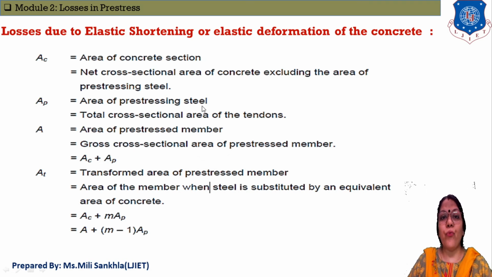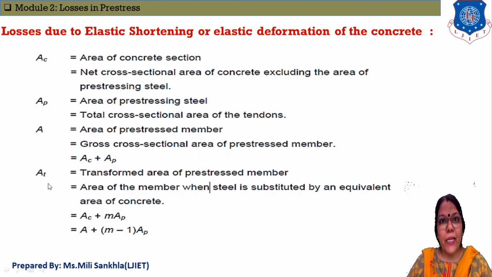That is the full form of the terms that we use in calculation of losses due to elastic shortening in pre-stressed concrete structure. Then A is equal to the gross area of pre-stressed member. A is equal to the summation of AC, the cross-section area of concrete, and AP, the area of pre-stressing steel that we use in the pre-stressed member.